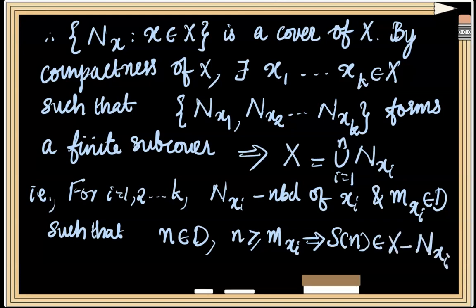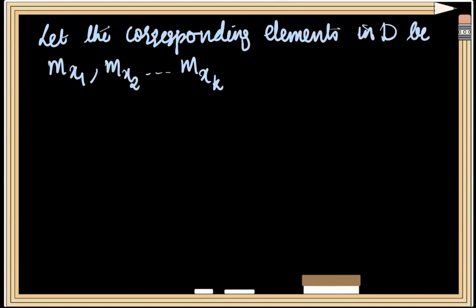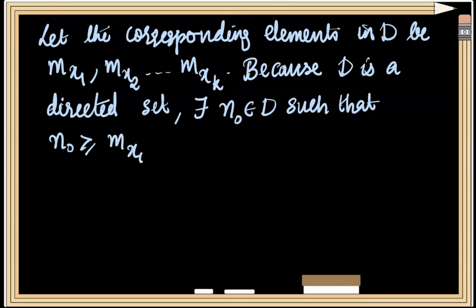So corresponding to x1 there is an element Mx1 from D. Similarly corresponding to x2 there will be Mx2 from D and so on. Let the corresponding elements in D be Mx1, Mx2, etc., Mxk. Because D is a directed set, there will exist some n naught element of D such that n naught follows Mx1, n naught follows Mx2 and so on, n naught follows Mxk. Or we can write n naught follows Mxi where i varies from 1 to k.